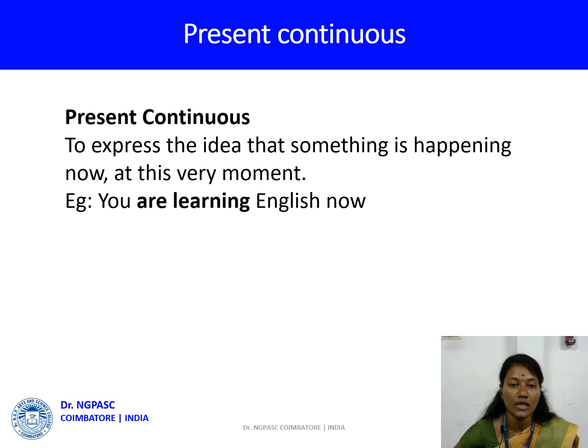Present continuous tense. To express the idea that something is happening now, at this very moment. What is going on now? What is happening now? This is what present continuous tense is. Example, you are learning English now.